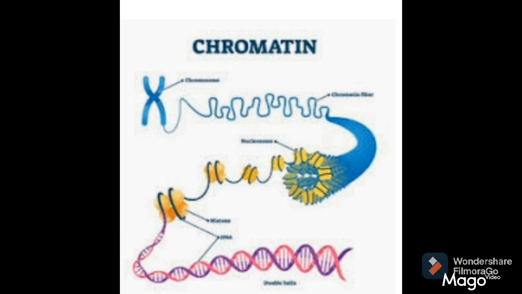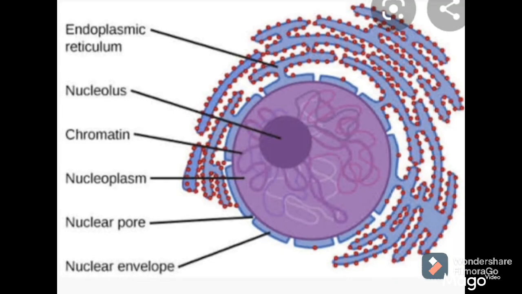So this chromatin material is very very important. Why is this important? Because it consists of DNA, and you all know DNA is responsible for carrying genetic information from one generation to next generation. In human beings also, when we are talking about similarities between our parents and us, then these similarities are just transferred by DNA from one generation to next generation, and this DNA is nothing but chromatin material which is present in nucleus, and that's why nucleus is a very important cell organelle.